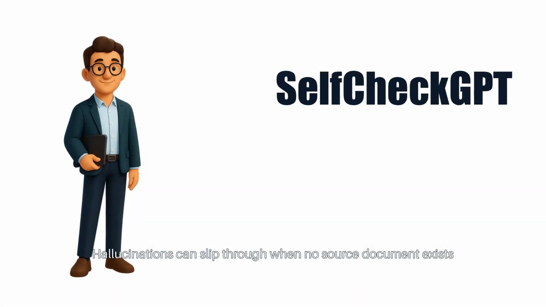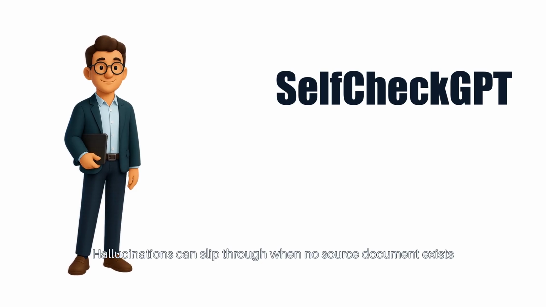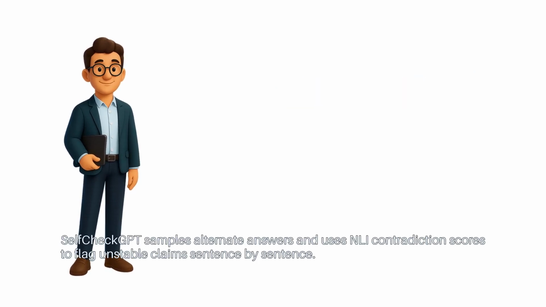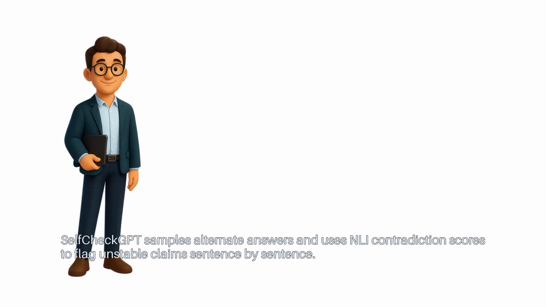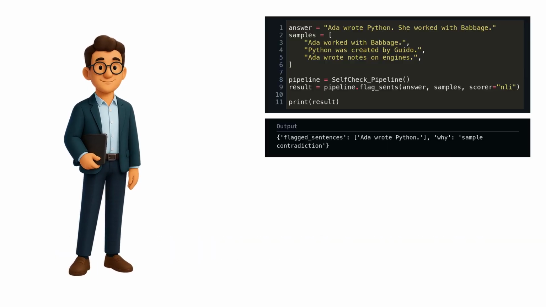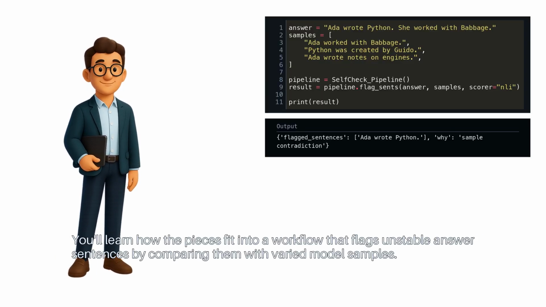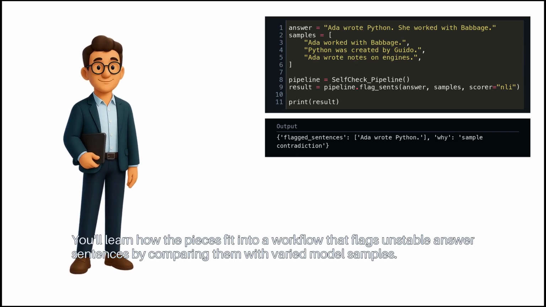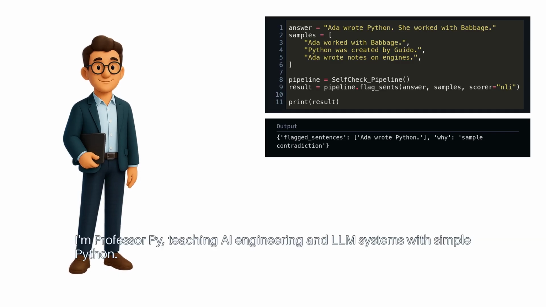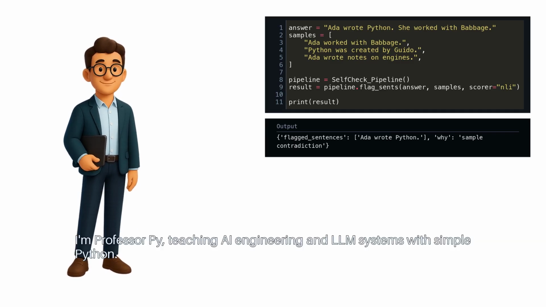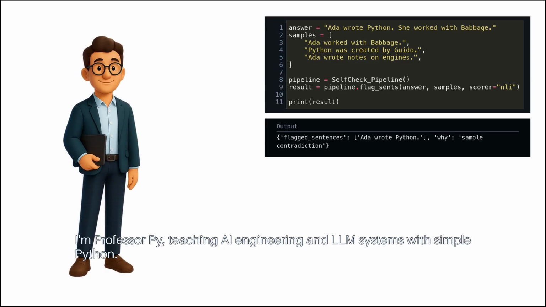Hallucinations can slip through when no source document exists. SelfCheckGPT samples alternate answers and uses NLI contradiction scores to flag unstable claims sentence by sentence. You'll learn how the pieces fit into a workflow that flags unstable answer sentences by comparing them with varied model samples. I'm Professor Pi, teaching AI engineering and LLM systems with simple Python.